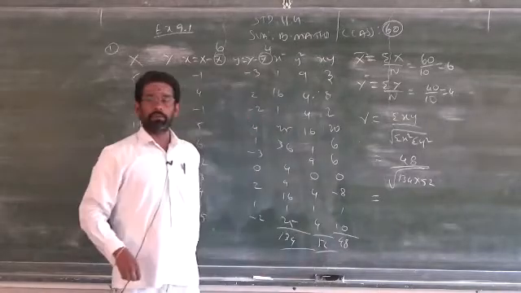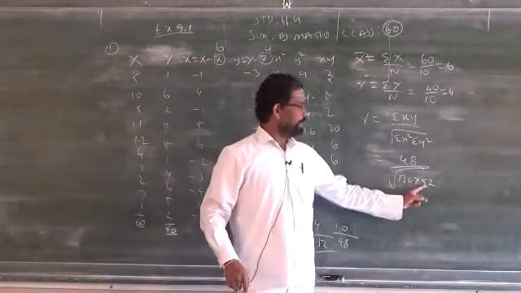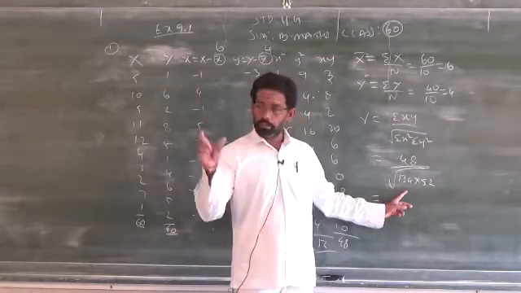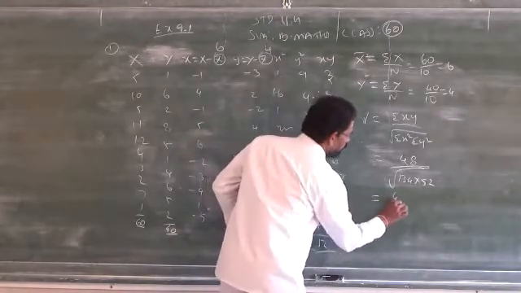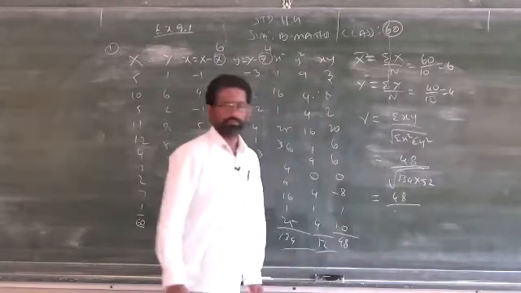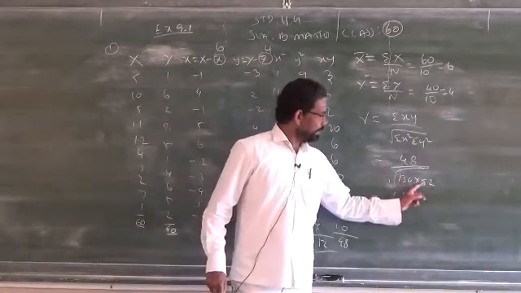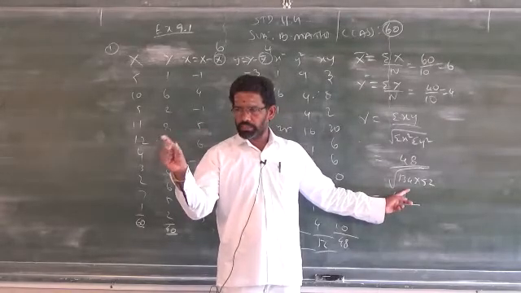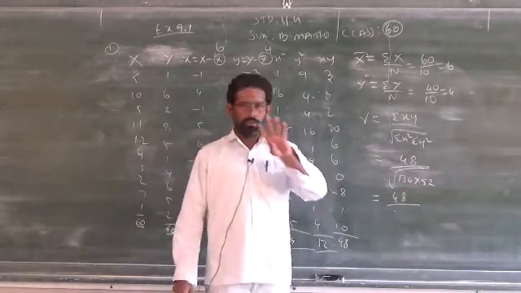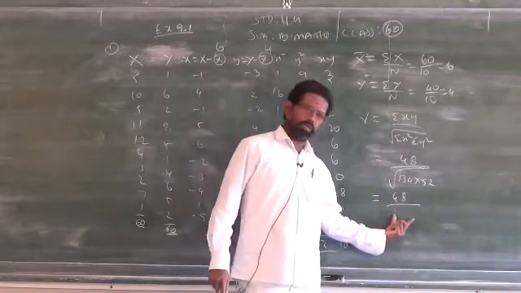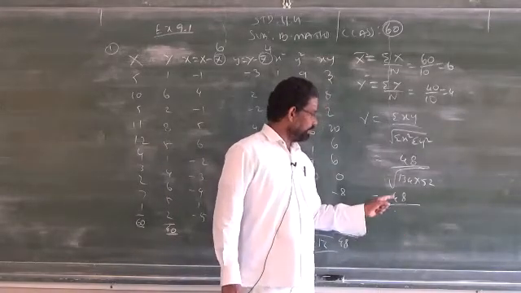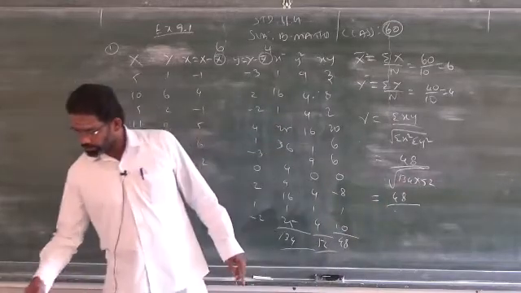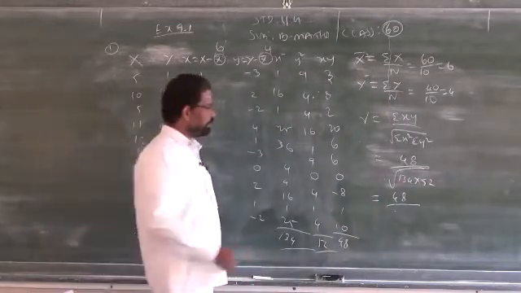How do you simplify by using the calculator? First you multiply these two, then press the square root symbol. You will get an answer. So you can write 48 by that answer. Clear? First you multiply these two, then press the square root symbol. You will get one answer. After the decimal point, you can take 4 digits. Then next you have to divide 48 by this answer. You will get straight away 0.572.